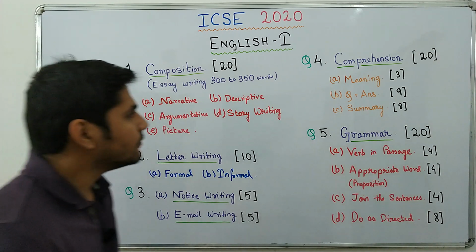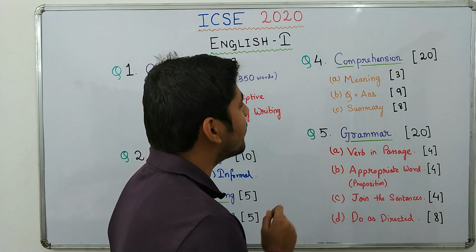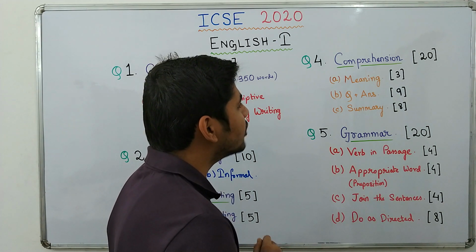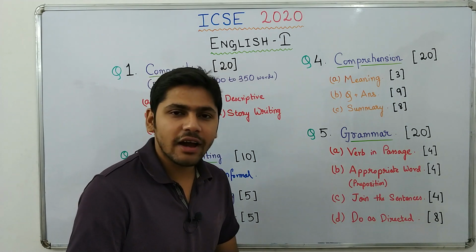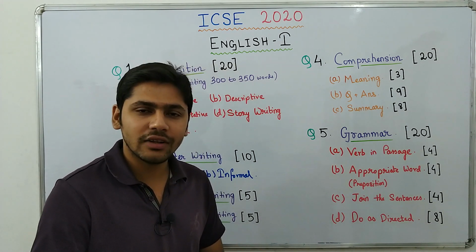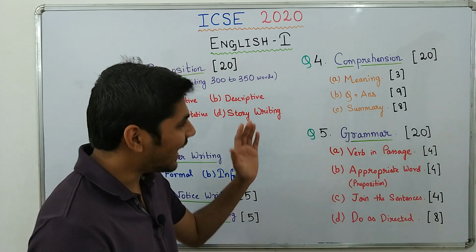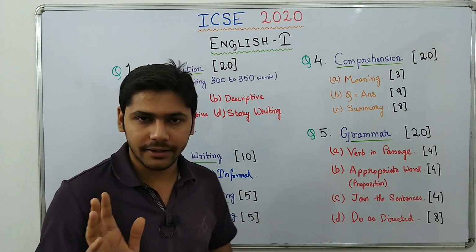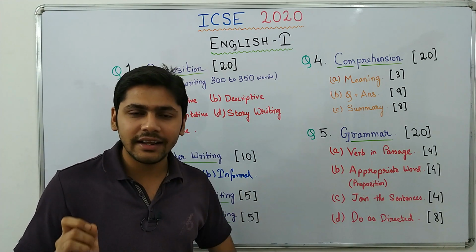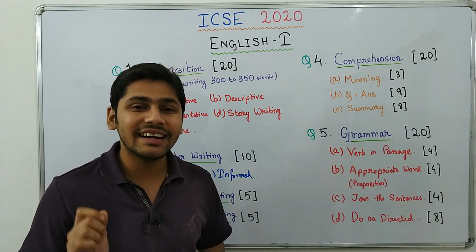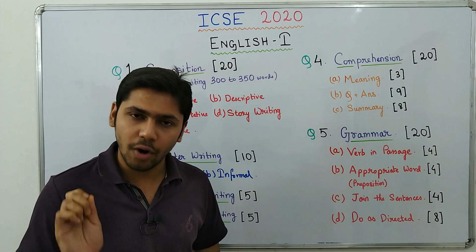Moving on. Question number 4, which is comprehension. Now, comprehension is of 20 marks. A long passage will be given and you have to read the whole passage, and based on that passage you have to write the answers and also a summary. Now in comprehension, in the reading time that you get, that means the 15 minutes that you get, read the comprehension once over there properly.